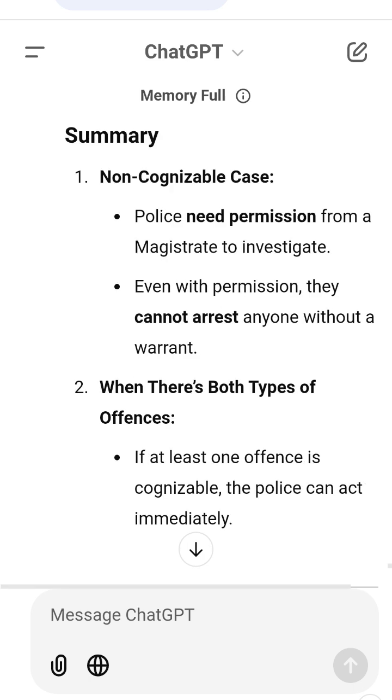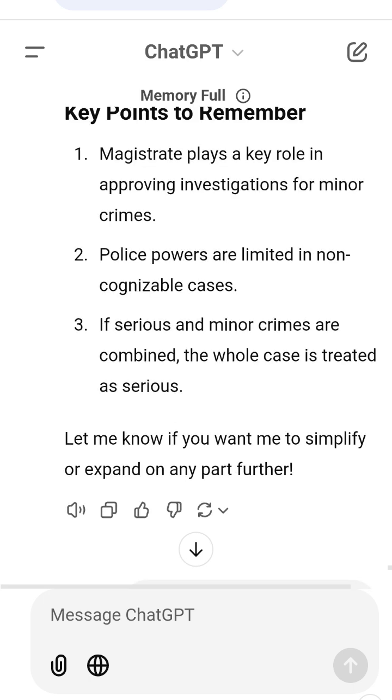Quick summary. 1. Non-cognizable case. Police need permission from a magistrate to investigate. Even with permission, they cannot arrest anyone without a warrant. 2. When there are both types of offences, if at least one offence is cognizable, the police can act immediately. Key points to remember. 1. The magistrate plays a key role in approving investigations for minor crimes. 2. Police powers are limited in non-cognizable cases. 3. If serious and minor crimes are combined, the whole case is treated as serious. Let me know if you want me to simplify or expand on any part further.